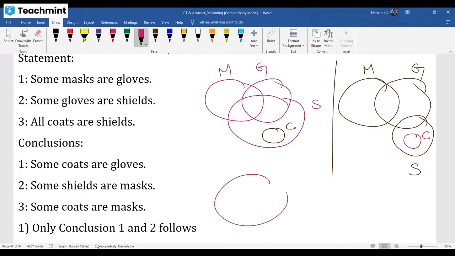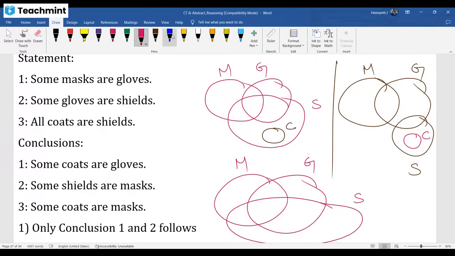Or still, some masks are gloves, some gloves are shields. I'm projecting to you, satisfying the given statement, how to draw the diagram. All coats are shields. I can draw like this also. I can show your answer with one diagram also, but you have to know how diagrams can be drawn for the statement. Check that all three diagrams satisfy this statement.